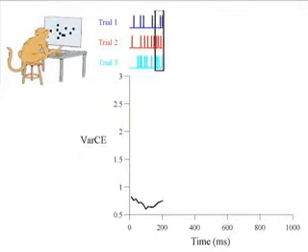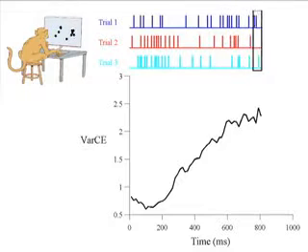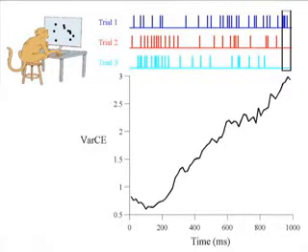Here in this movie, I've shown you the VarCE computed from neural data as a function of time. This black trace shows the VarCE, and what I hope is apparent is that it increases dramatically over the time period when the monkey is forming his decision but has not yet committed to a particular choice.